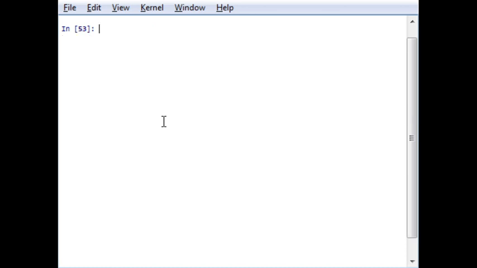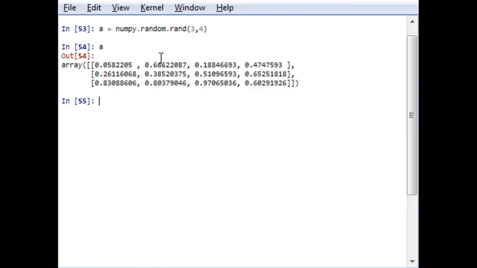Now if you want to check the sorting operation, sorting values from minimum to maximum or maximum to minimum, by default it sorts from minimum to maximum. Okay, so let me just generate an array with random numbers on which we can perform this operation. So let us say a is a random array of 3 by 4. As you can see, a is not sorted in a proper manner.